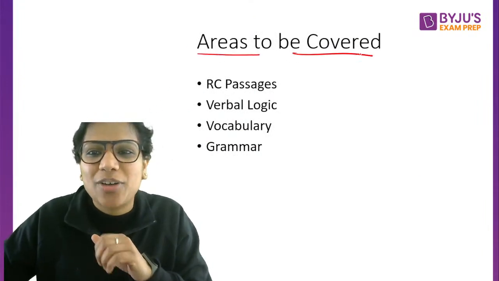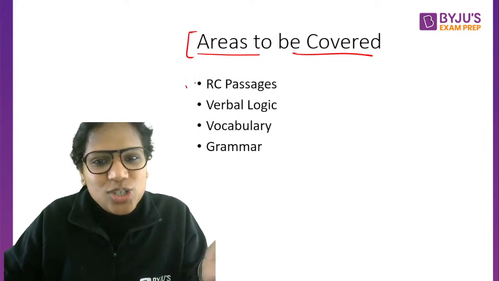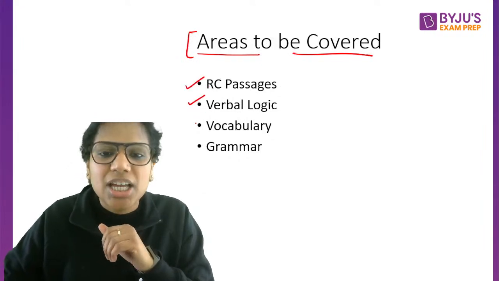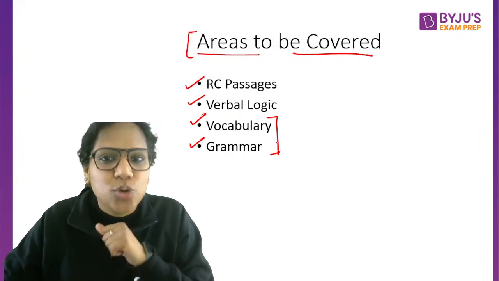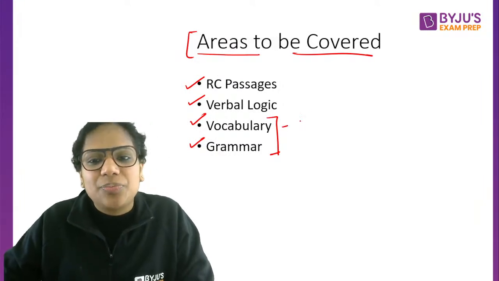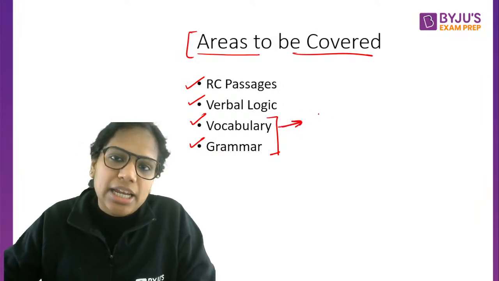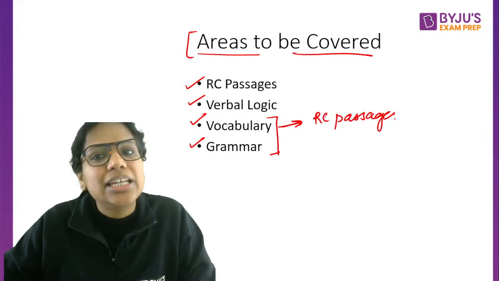Right? Okay. Now, coming to areas to be covered. What all areas do you have to cover? Right? So, RC passages, that's one. Verbal logic, vocabulary and grammar. Now, you must be thinking, why am I talking about vocabulary and grammar when CAT has not really asked them? See, first, indirectly, it will help you for your RC passages.